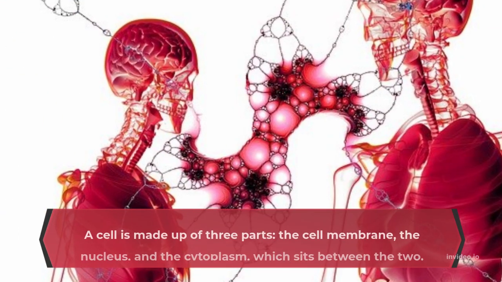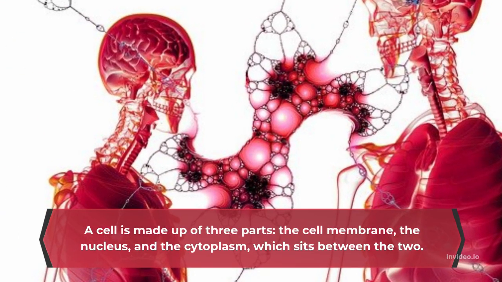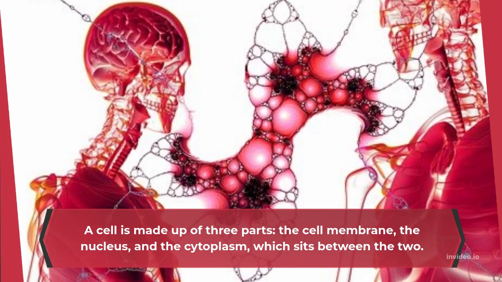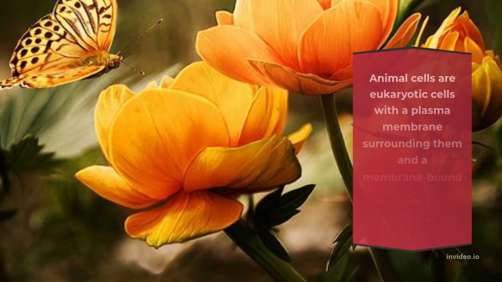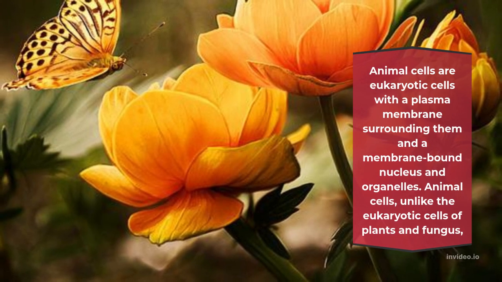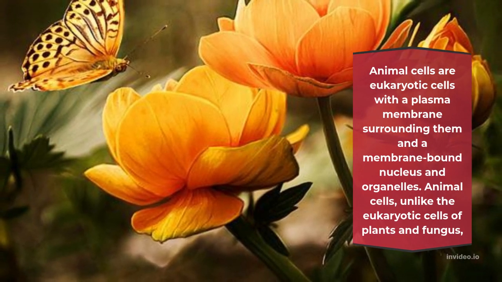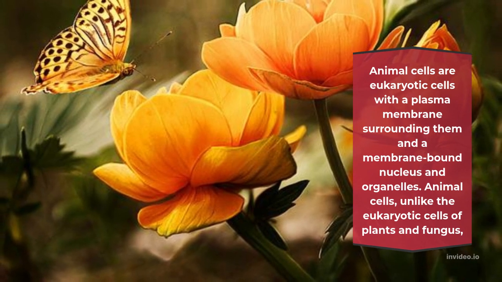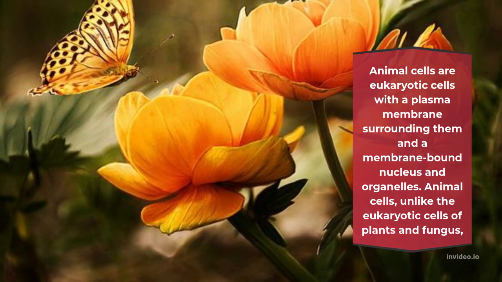A cell is made up of three parts: the cell membrane, the nucleus, and the cytoplasm, which sits between the two. Animal cells are eukaryotic cells with a plasma membrane surrounding them and a membrane-bound nucleus and organelles. Animal cells, unlike the eukaryotic cells of plants and fungus, lack a cell wall.